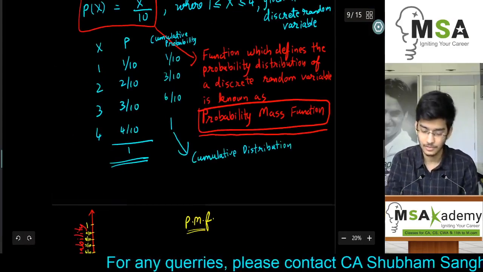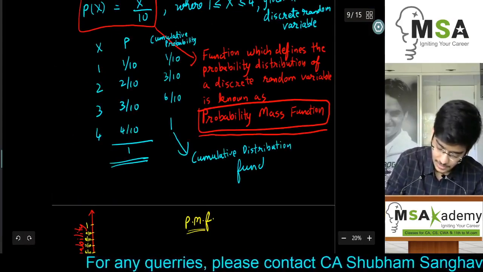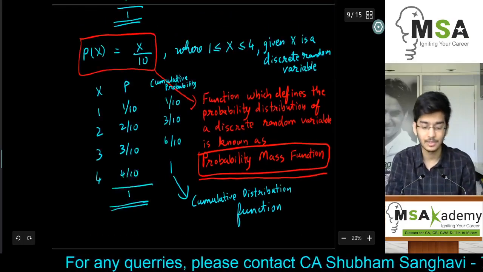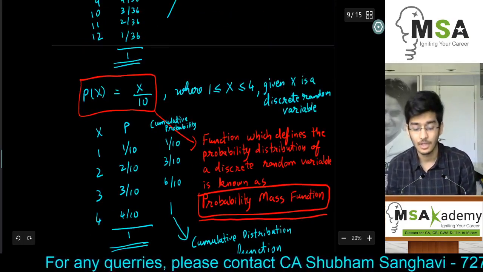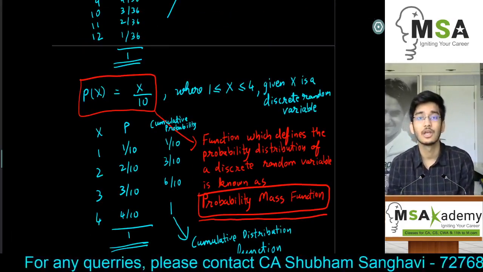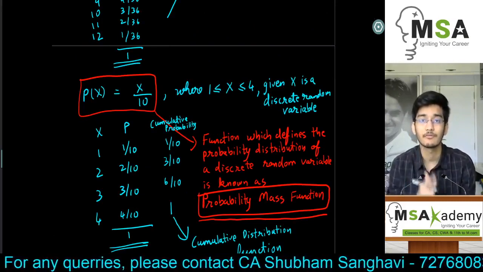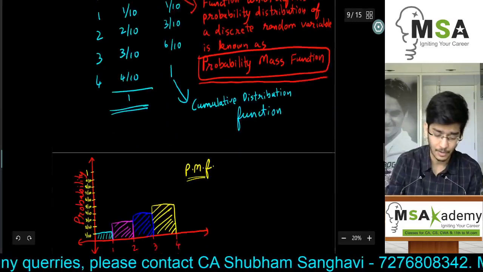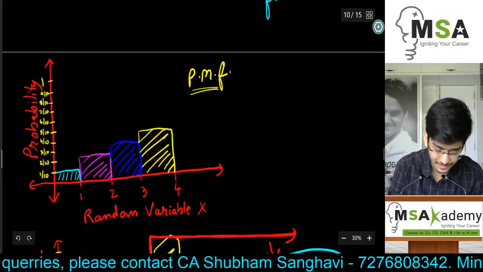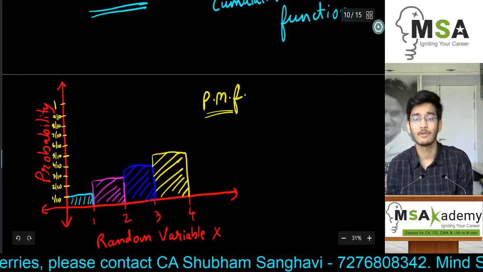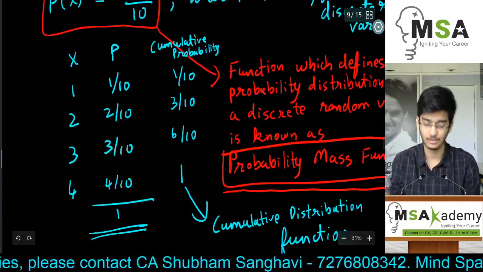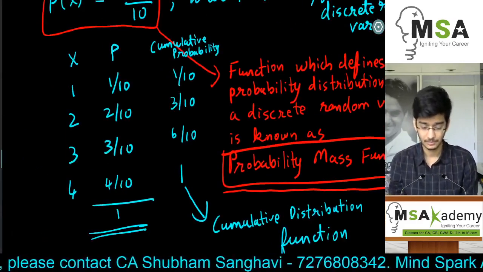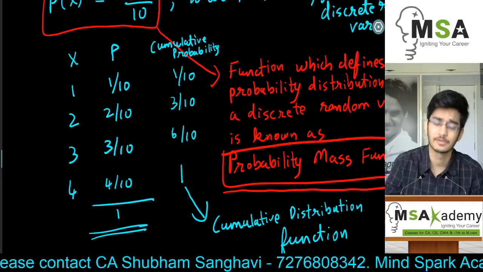So I hope you have understood what a discrete random variable is from the probability distribution point of view. The probability distribution function is nothing but distributing the total probability of 1 over the different values of the random variable. We can plot these in a graph like this. Also, we can form a cumulative distribution function of all the probabilities, so we can use the cumulative probabilities for plotting the graph.